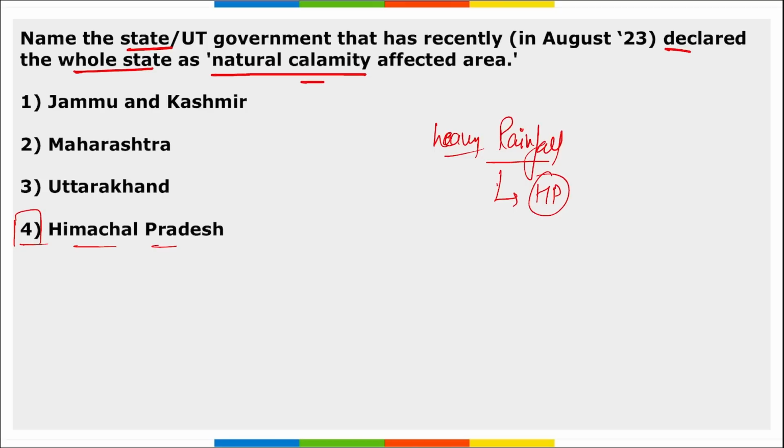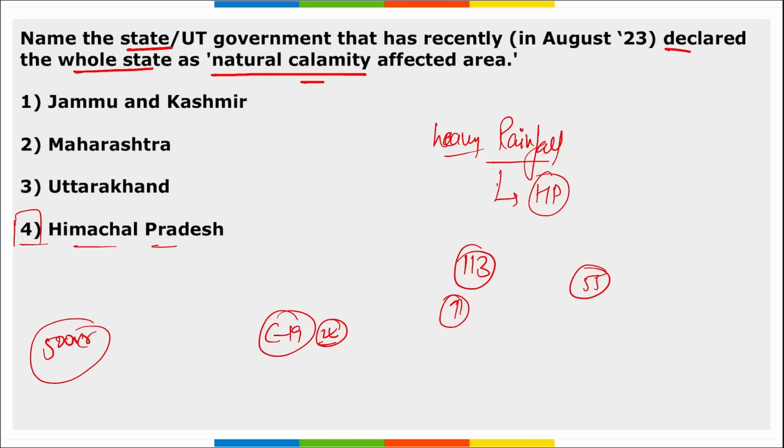It is said that the impact on their economy is so huge that during COVID-19, when everything was shut down, the impact they had was less compared to the damage that they are facing right now because of the heavy rainfalls there. They have seen more than 113 landslides in the last 55 days, and let me assure you this data is only increasing day by day. Correct? We have seen that almost 5,000 crore of property has been destroyed in Himachal Pradesh alone during these last few months.